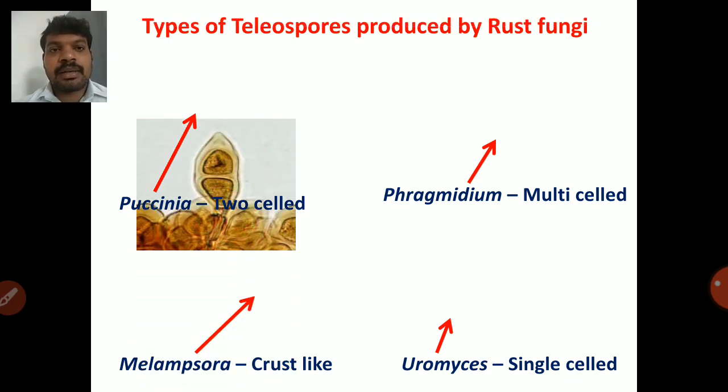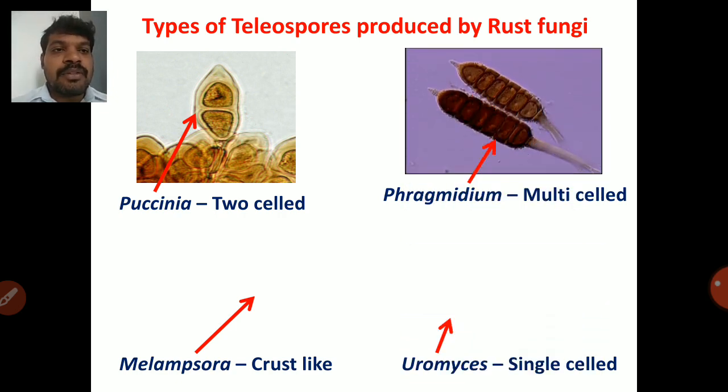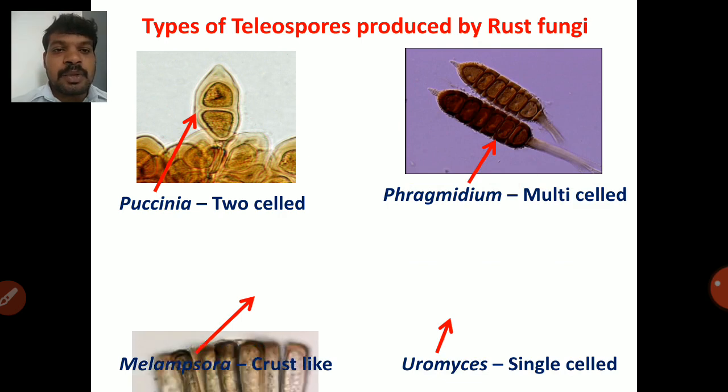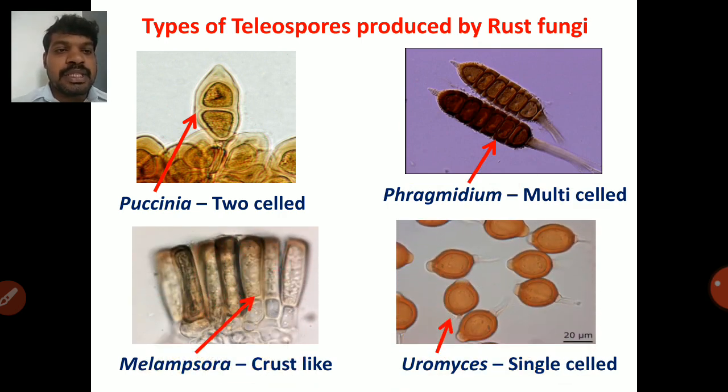First of all Puccinia, that is two-celled teleospore. So Puccinia always produces two-celled, bi-celled teleospores. Phragmidium produces the multi-celled teleospore. இதில் multi cells இருக்கும். Next Melampsora produces the crust-like teleospore. Next Uromyces produces the single-celled teleospore. So teleospore single-celled-ஆக இருக்கும். இதை பற்றி பின்னாடி நம்ம deep-ஆக படிப்போம்.